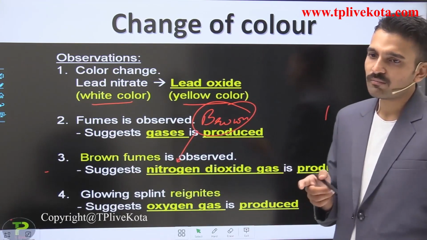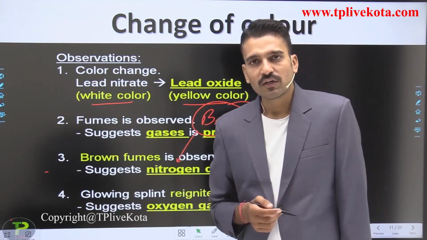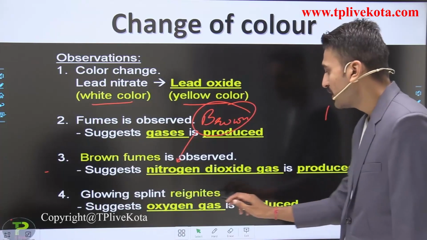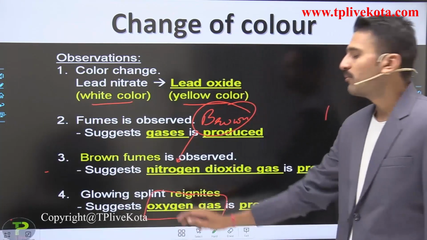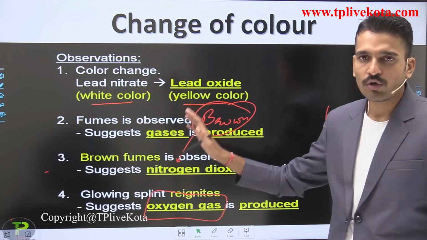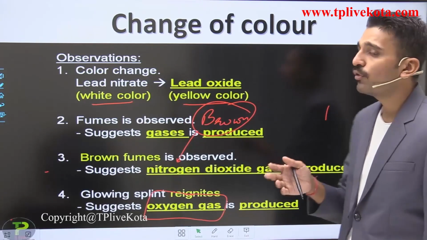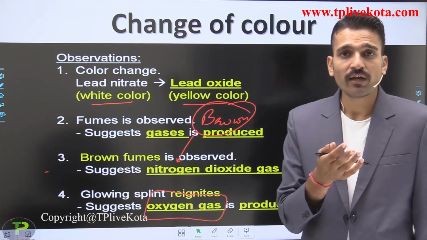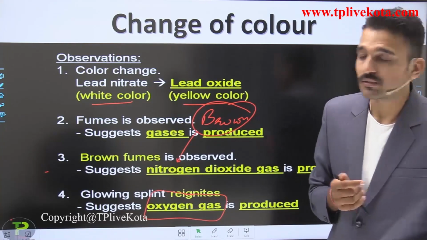Also, if you bring the burning splint near the mouth of the test tube, it reignites. It means what? It shows that the oxygen gas is also being produced. So these are the observations of the chemical change. So how can you write the change? So for that we are using chemical equation.